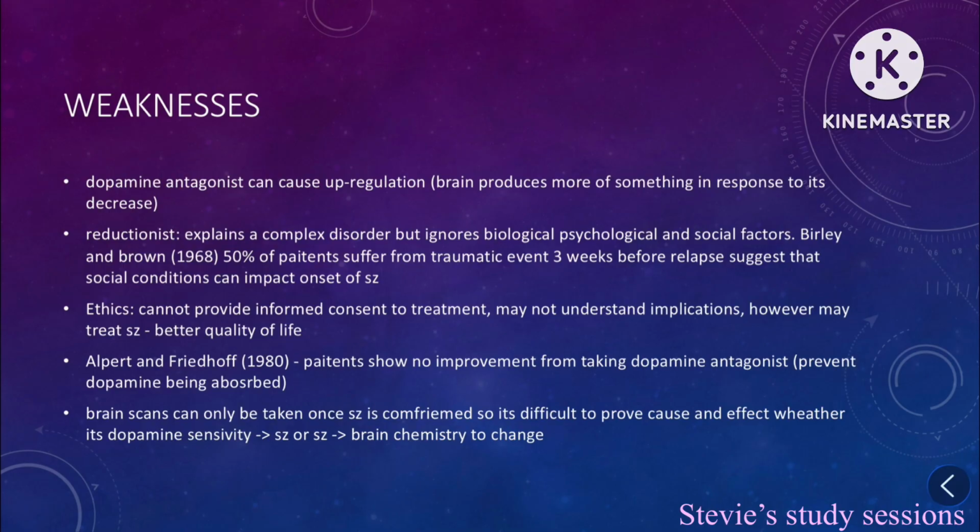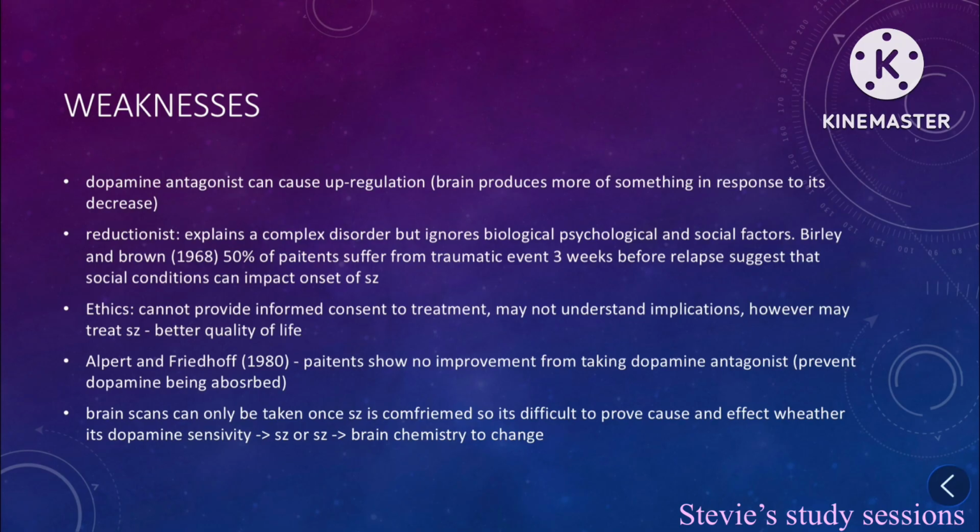Dopamine antagonists can cause upregulation. This is where the brain produces more of something in response to its decrease. It's reductionist. It explains a complex disorder but ignores biological, psychological and social factors. Bailey and Brown, 1968: 50% of patients that suffer from schizophrenia suffered a traumatic life event 3 weeks before relapse, suggesting social conditions impact the onset of schizophrenia.